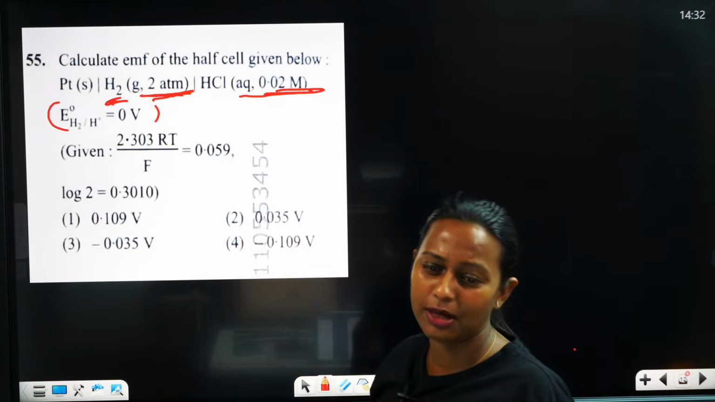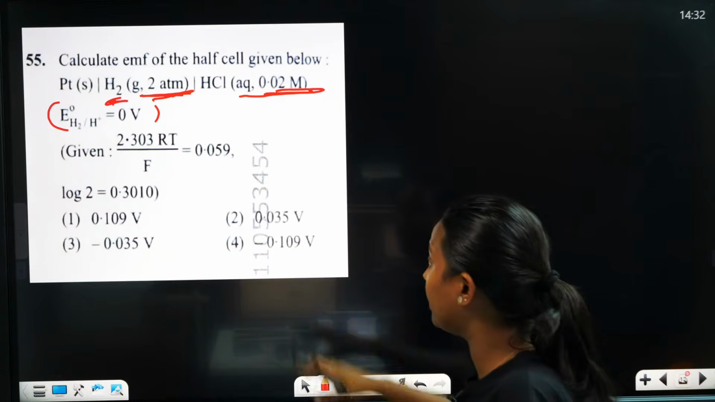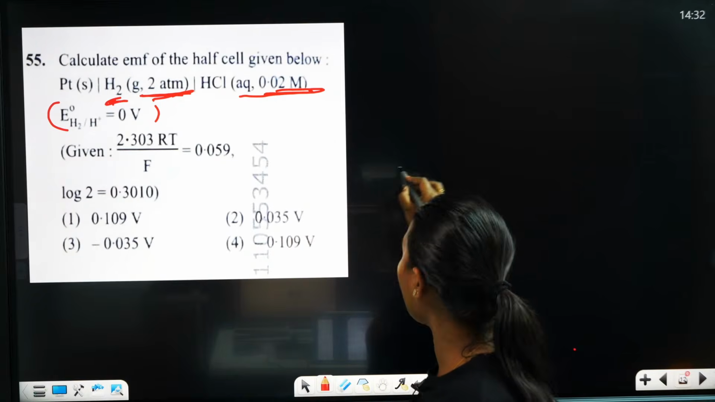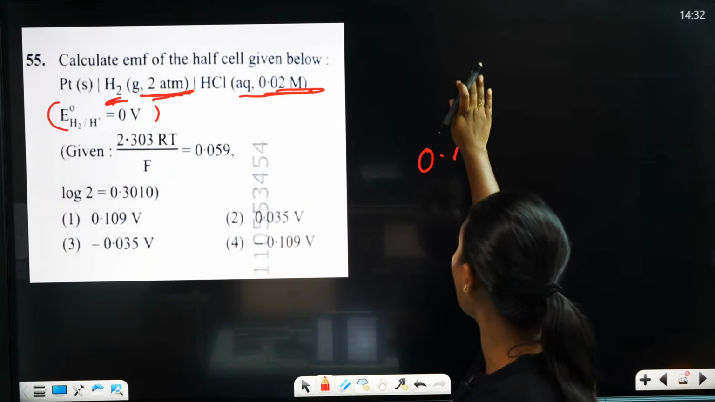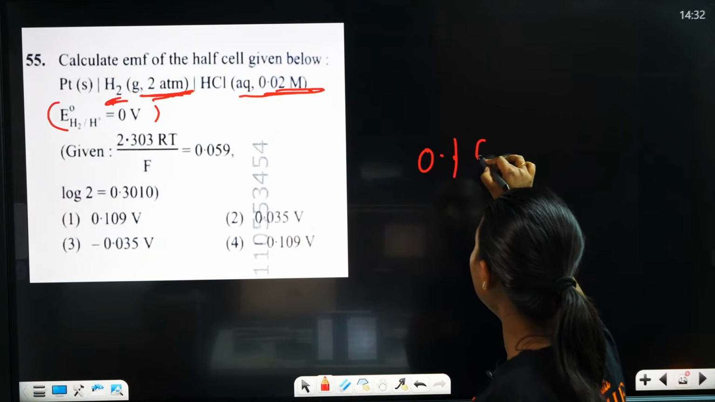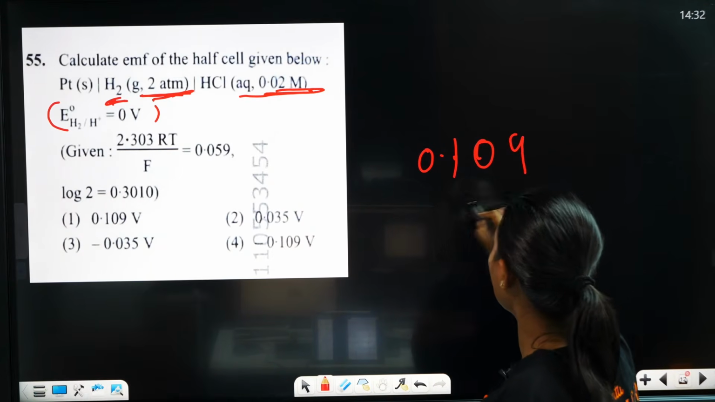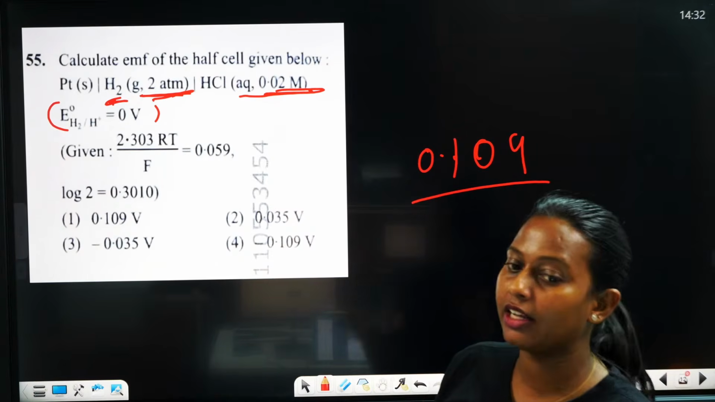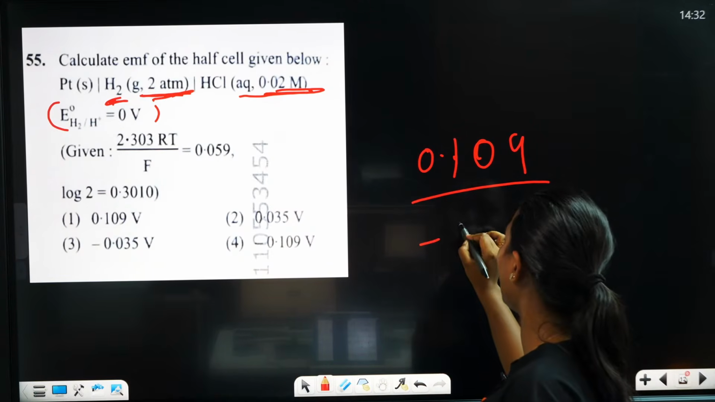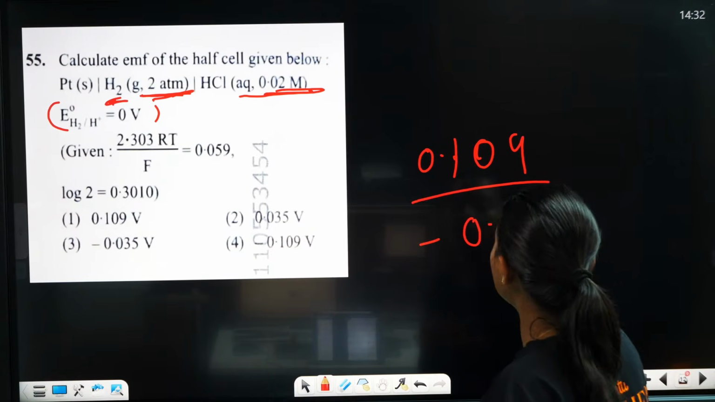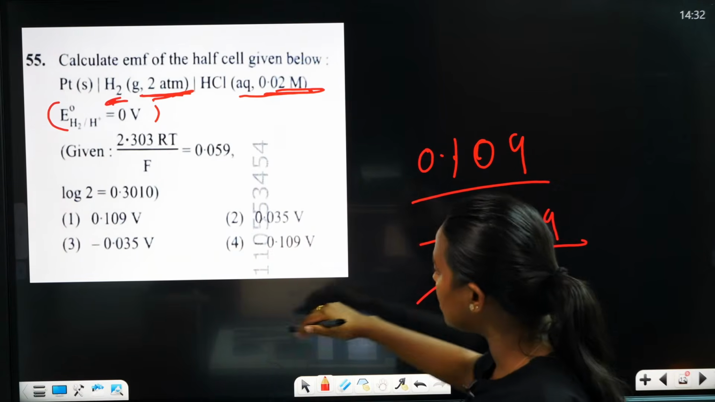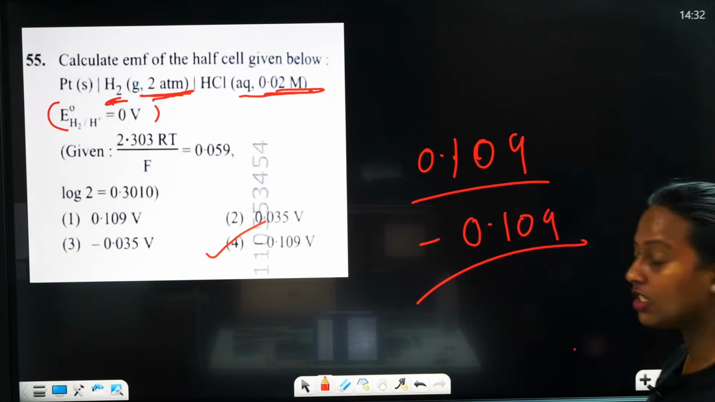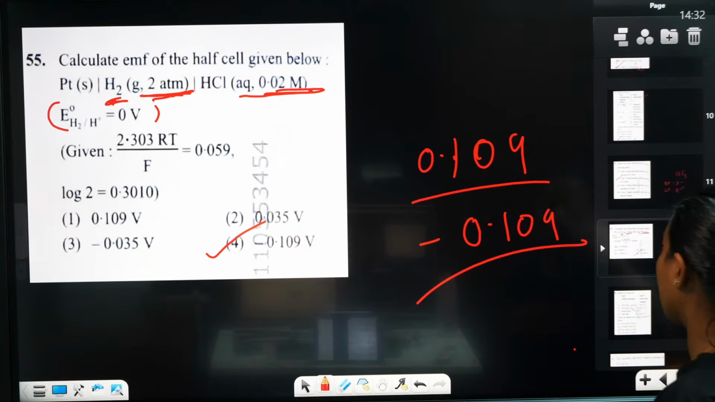You can directly apply the formula and you will get the answer 0.019. You may get confused because of the sign. Minus 0.101 is also there. The correct answer is actually minus 0.109. Minus 0.109 is the correct answer.